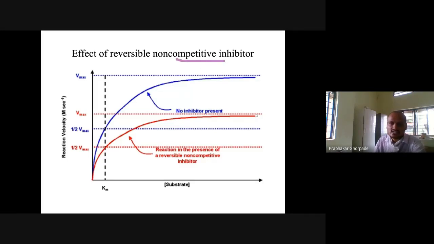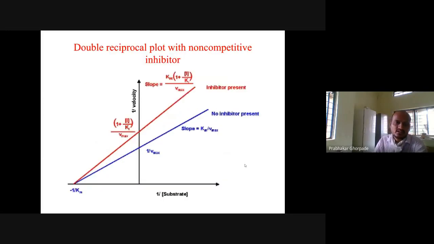Again, the reaction velocity has decreased in the presence of the non-competitive inhibitor. Vmax was here, and now it has shifted to a lower point, 1 by Vmax. So Vmax changes with a non-competitive inhibitor, but Km doesn't change. On the x-axis, on the negative side, minus 1 by Km remains the same, but the Vmax point was here before and now it is here with the presence of inhibitor. This is the slope of the reaction: Km multiplied by 1 plus inhibitor concentration divided by Ki of inhibitor, divided by Vmax. So likewise, it will change.